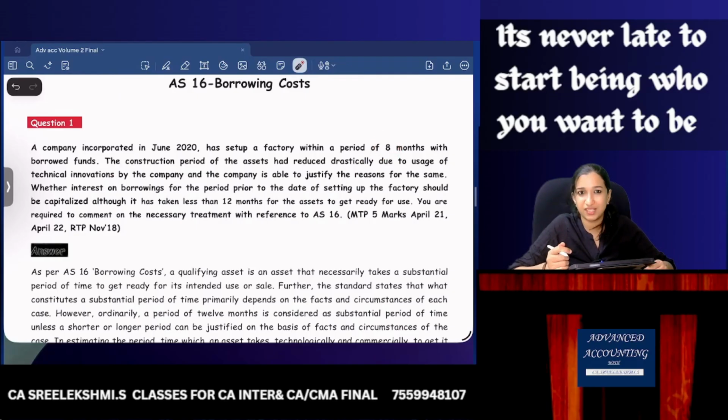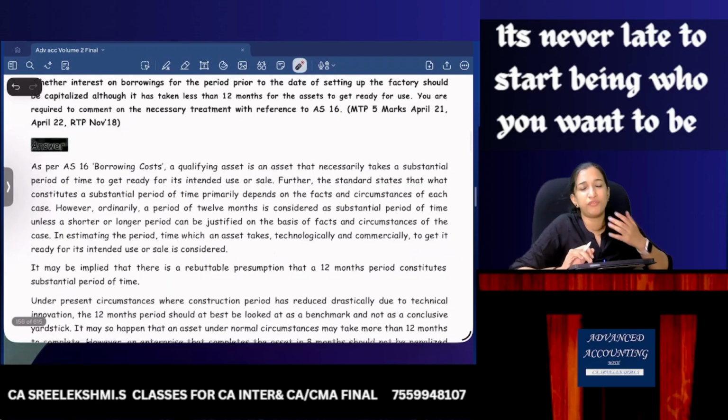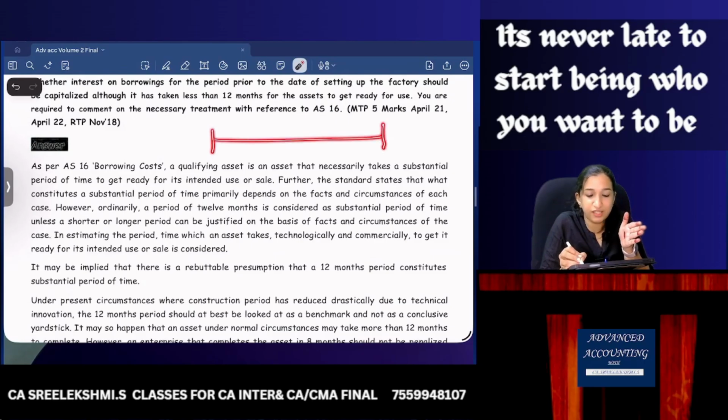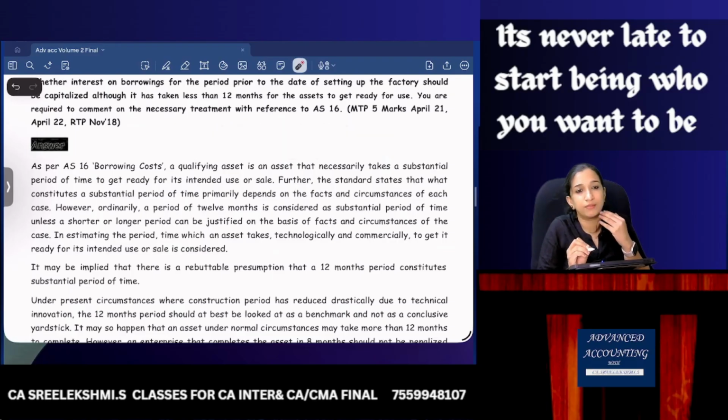So is it a qualifying asset? If a shorter period can be justified as a substantial period of time, it can be considered as substantial period of time and qualifying asset. Whether interest on borrowings for the period prior to the date of setting up a factory, as it has taken less than 12 months, you are required to comment on the necessary treatment. Very basic question. So 8 months only you have taken. So this construction time till the factory is ready to use, in 8 months interest can you capitalize?